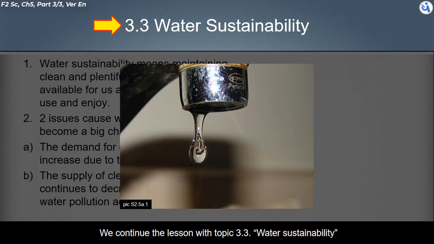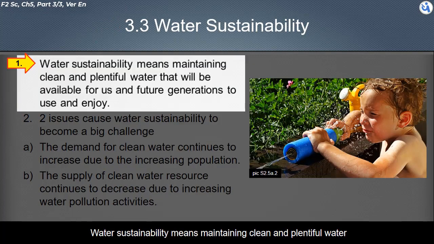We continue the lesson with topic 3.3, water sustainability. Water sustainability means maintaining clean and plentiful water that will be available for us and future generations to use and enjoy.